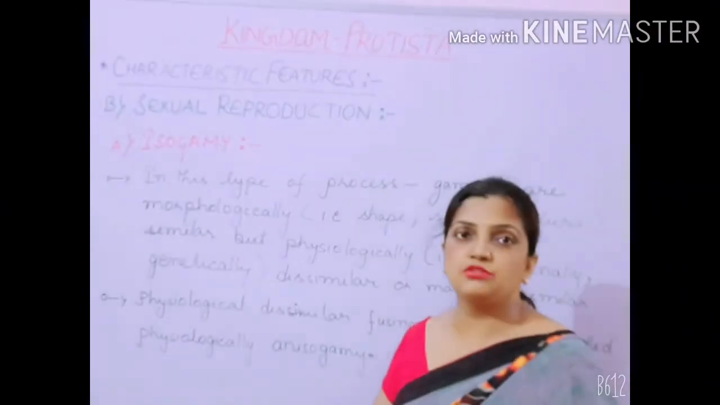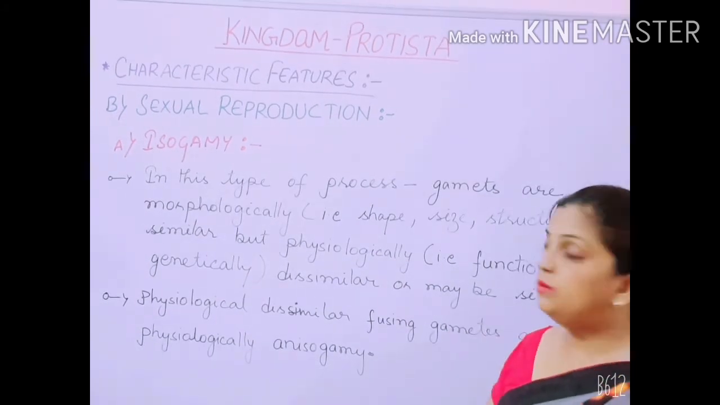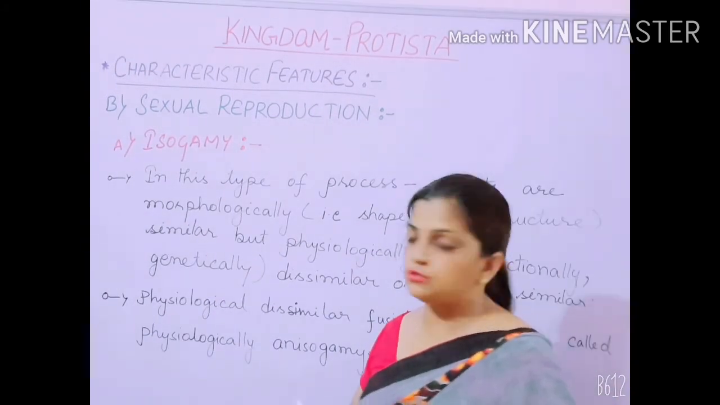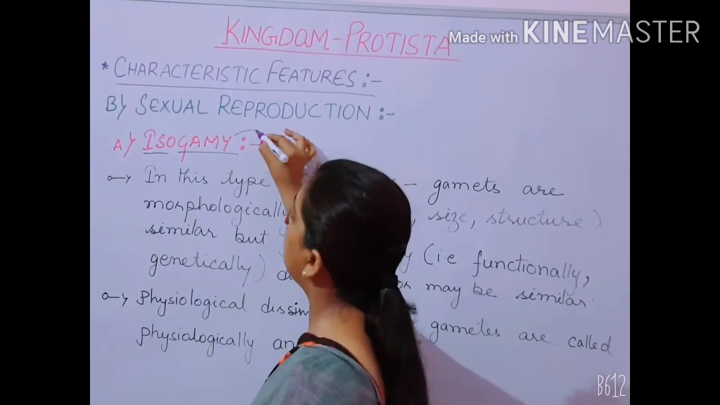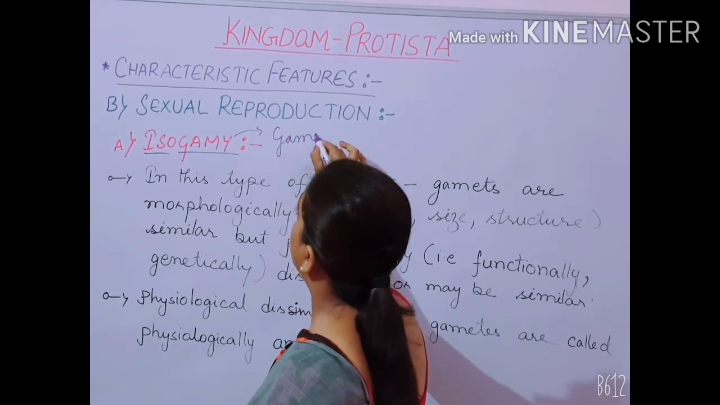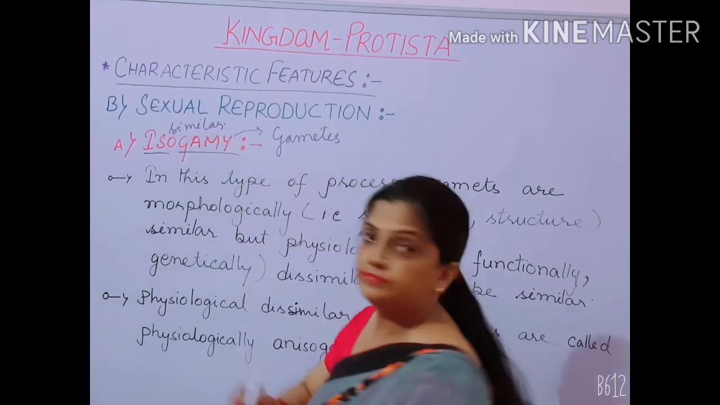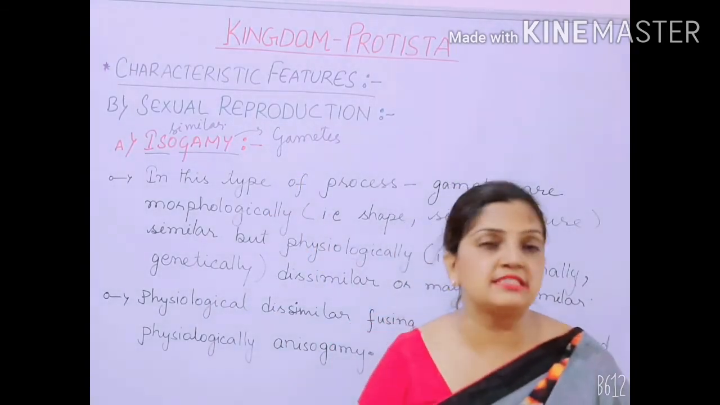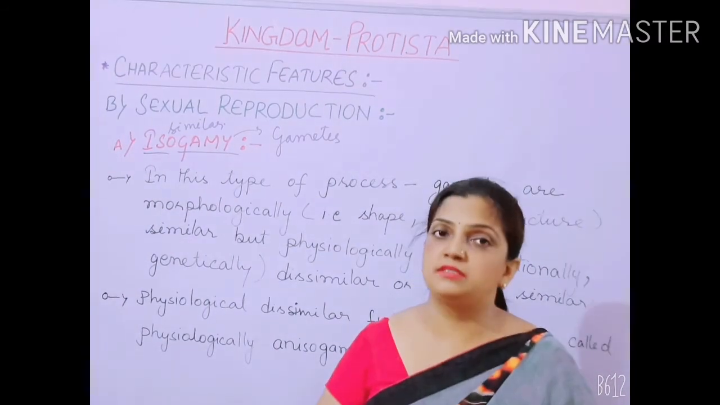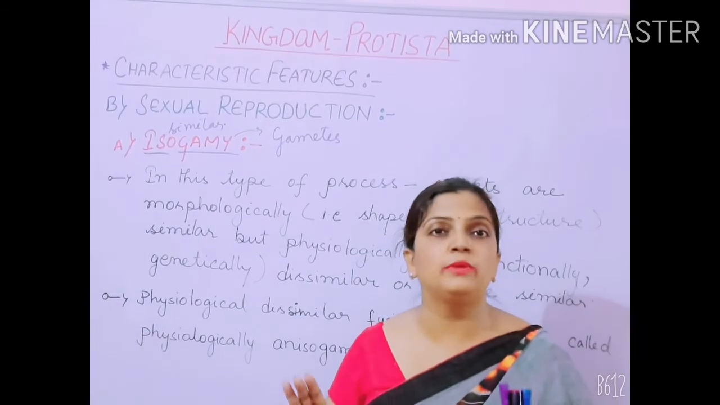Now the first process of syngamy is isogamy. Here we are going to discuss what we mean by isogamy. Children, this is made up of two words, iso and gamy. The word gamy means gametes and iso means similar. Similar in what? Morphologically similar. The gametes here will be morphologically similar. They will be the same in size, shape, structure. They will be completely similar to each other.